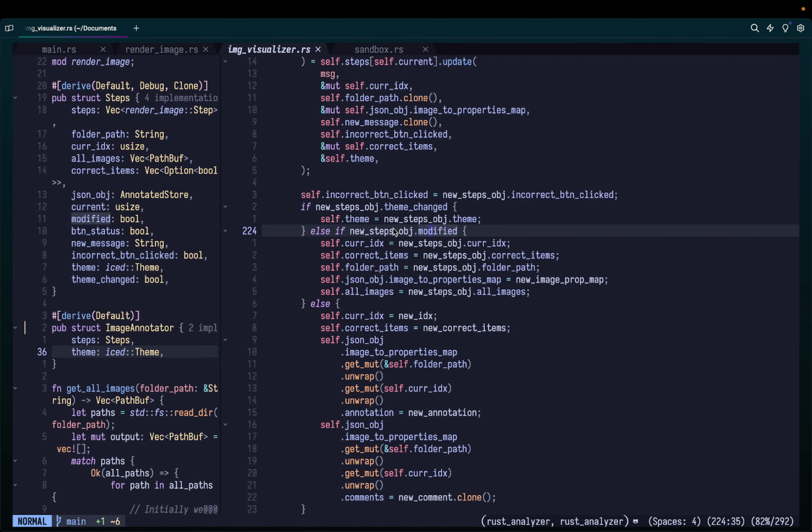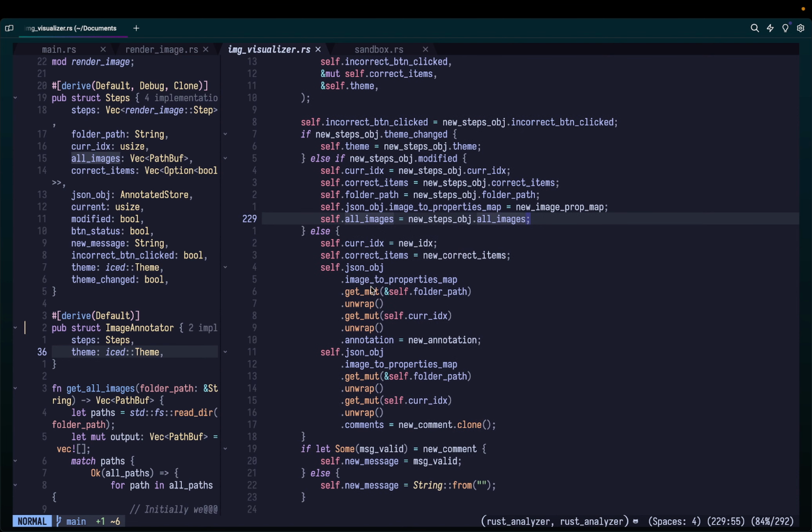So if there's any change to the new steps object, then you want to say that, okay, I have got the new current index, correct items. I just apply everything, right? So new steps object dot current index is equal to now the current index. So you update everything over here. If they have not been modified, then you update with whatever changes have been done.